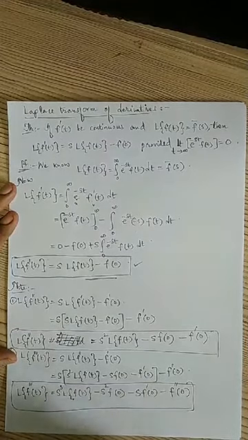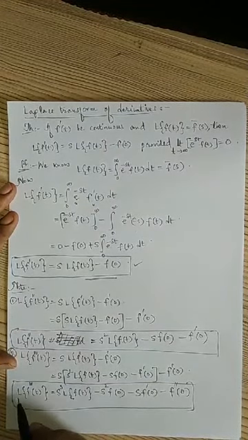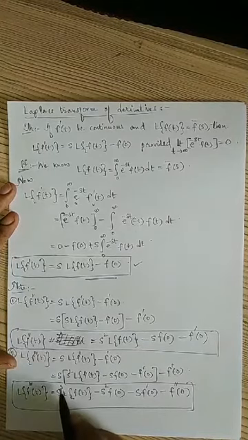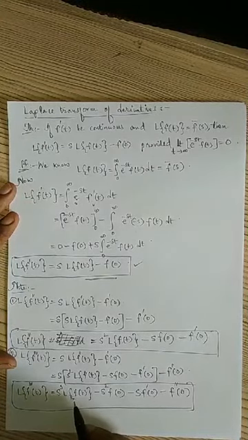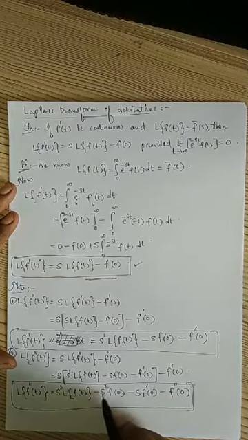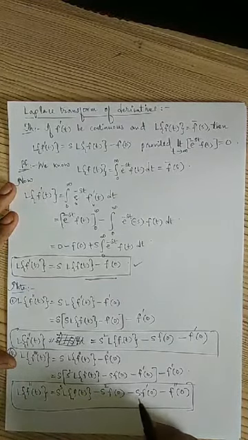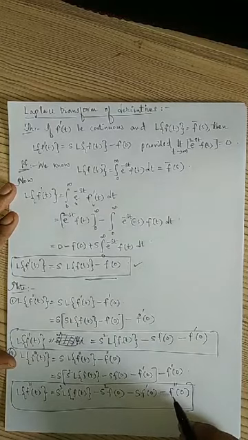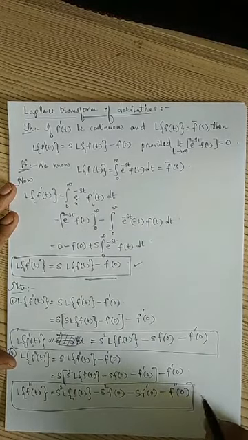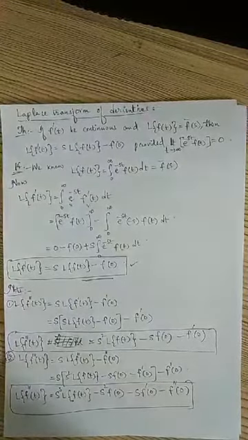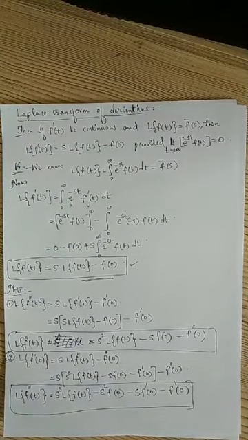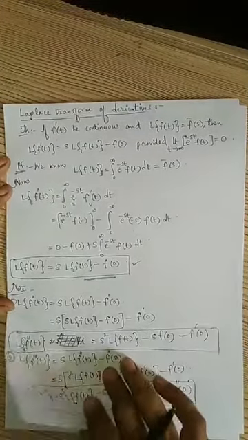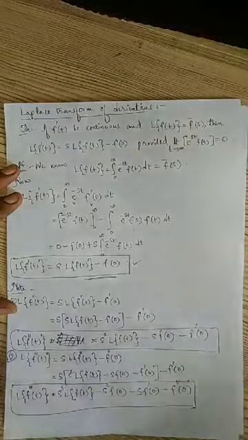Suppose if it is fourth derivative, then s power 4 Laplace transform of f of t minus s cube f of 0 minus s square f dash of 0 minus s f double dash of 0 minus f third derivative of 0. Like that we have to write the formula, right?